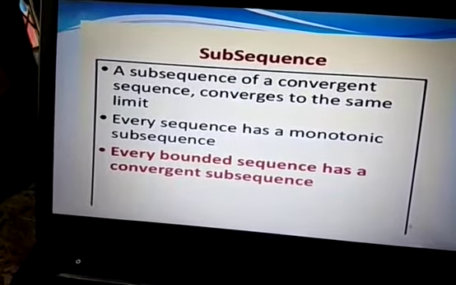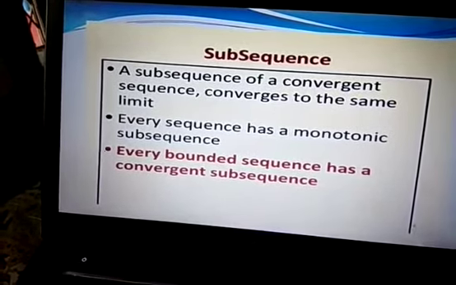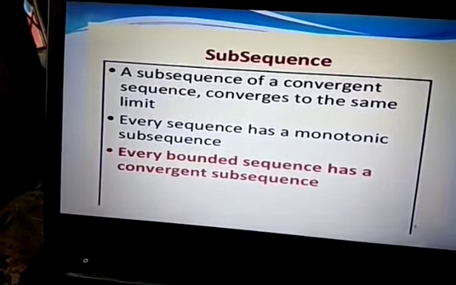A subsequence of a convergent sequence converges to the same limit, and every sequence has a monotonic subsequence. Every bounded sequence has a convergent subsequence.